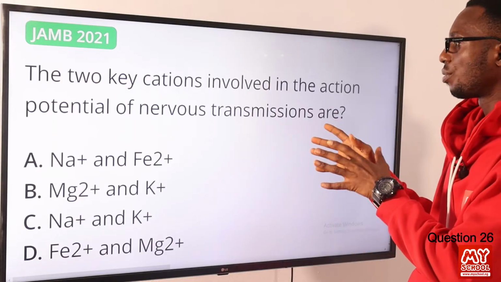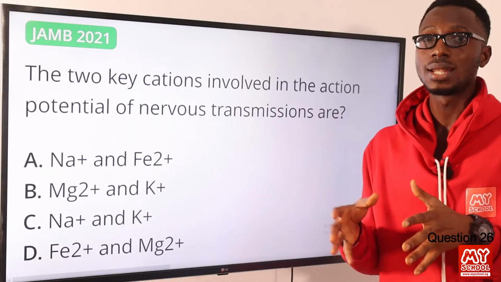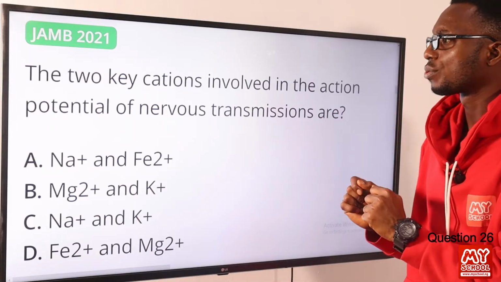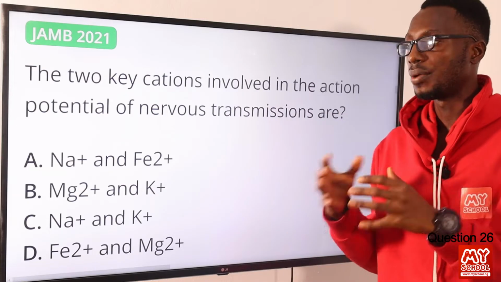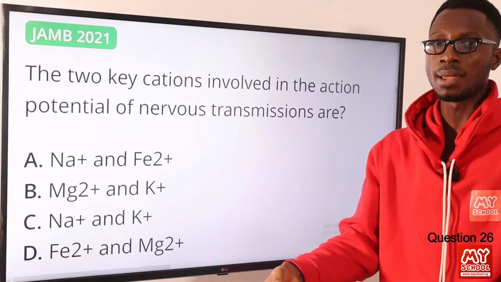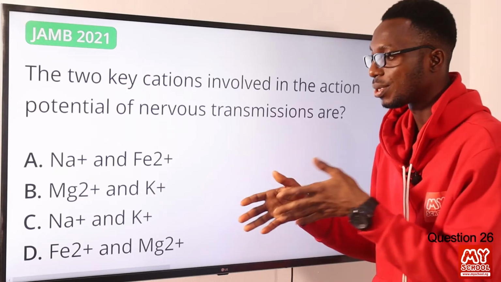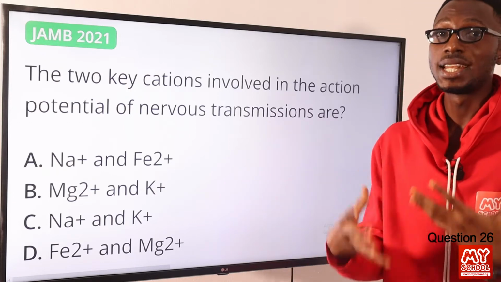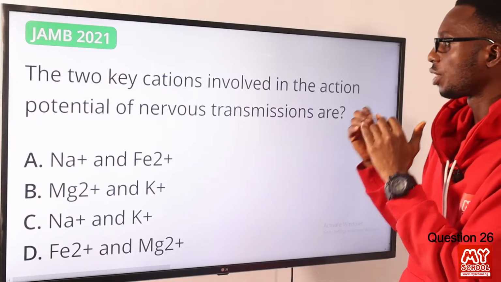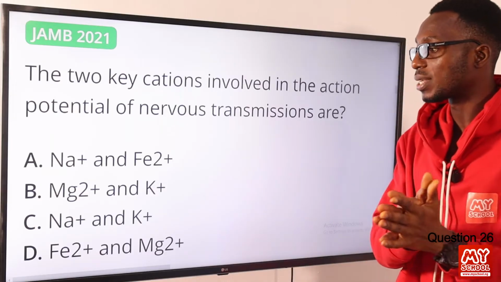We know that these neurons or nerve cells are the transmitters of electrical impulses. Now let's talk about what we refer to as a resting neuron. A resting neuron is one that is not transmitting impulse at a particular time. At the time it's not transmitting, it is actually generating electricity, actively doing that.